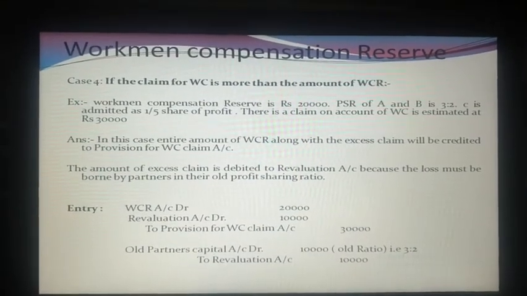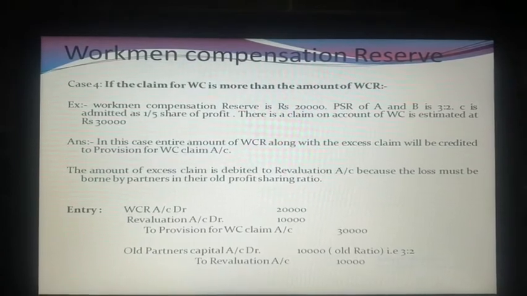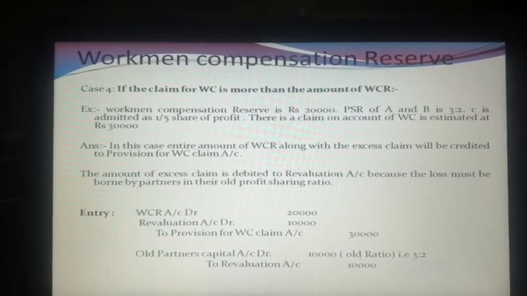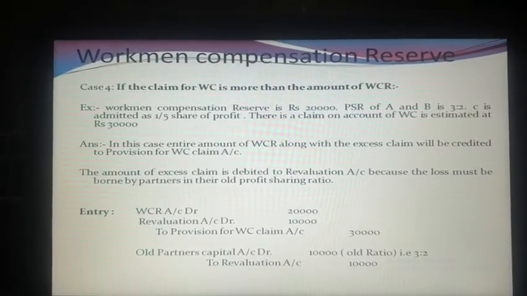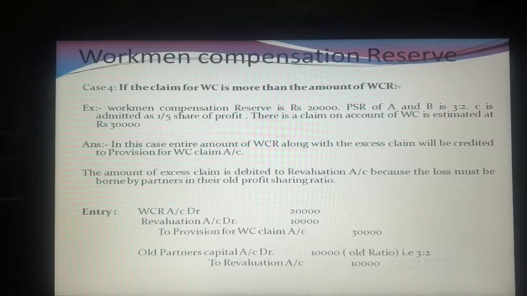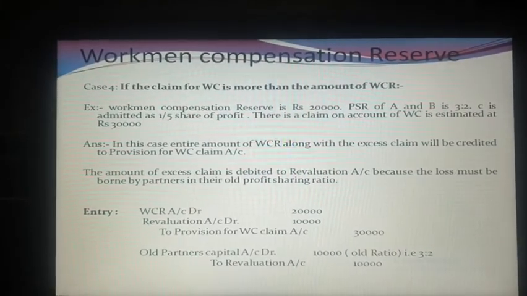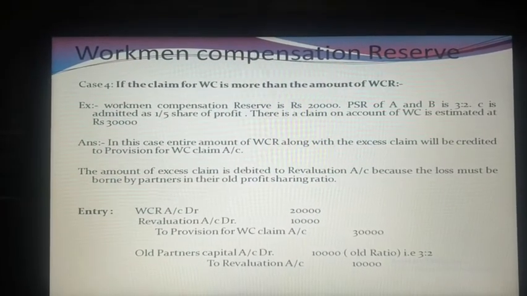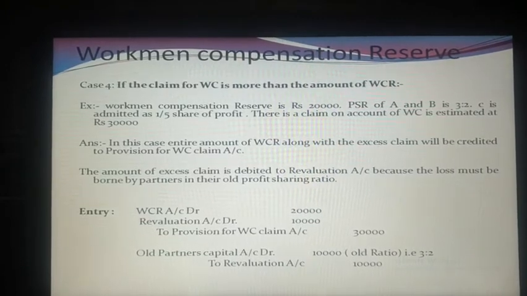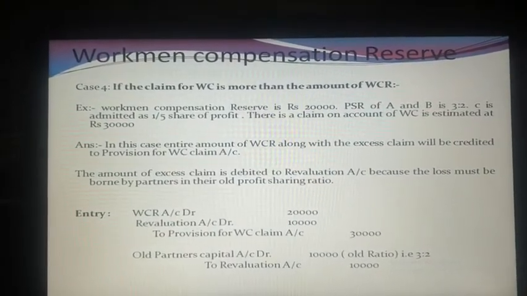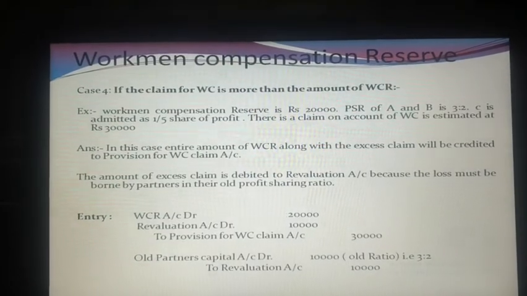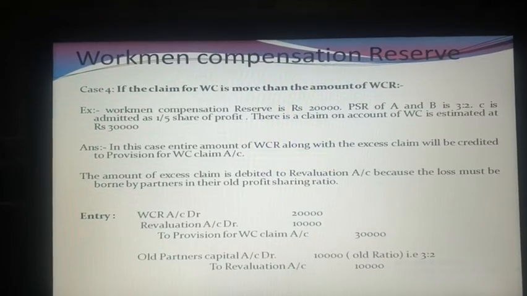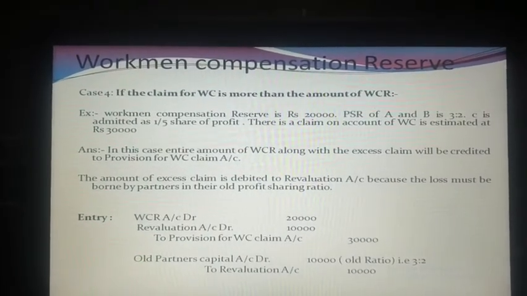Now case number 4: the claim of workman compensation is more than the amount of the reserve. Workman compensation reserve is 20,000. Ratio of A and B is 3:2. C is admitted for 1/5 share and the claim on account of workman compensation is 30,000. See carefully that the claim is more than the amount of the reserve. In that case, there will be an increase in liability of 10,000. That will be debited to the revaluation account, and in the second entry you have to distribute that revaluation loss among the old partners in the old ratio.